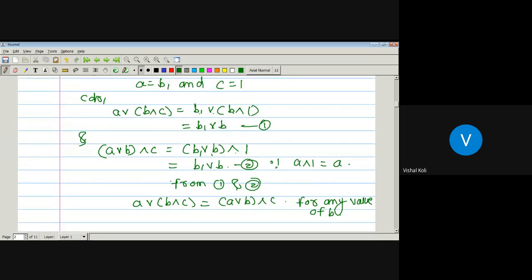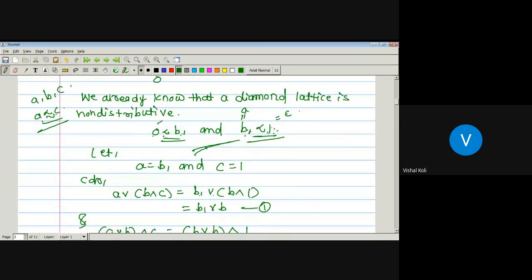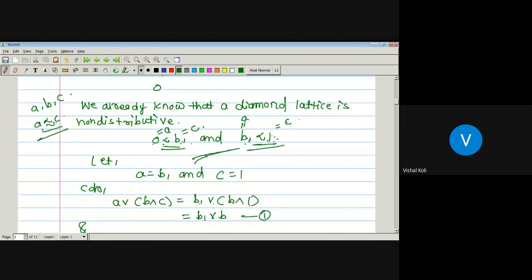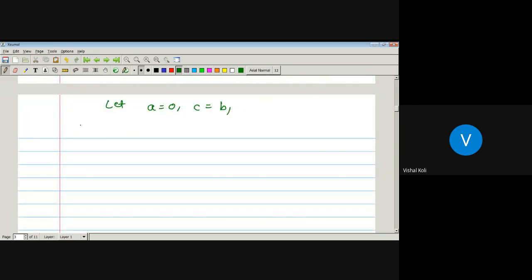Now the second possibility, that is 0 precedes B1. As 0 precedes B1, take 0 as A and B1 as C. So in the second case, let A be 0 and C be B1. Now consider A join B meet C, which is 0 join B meet C, which is B1. The join of any element with 0 is nothing but that element. So it is B meet B1.